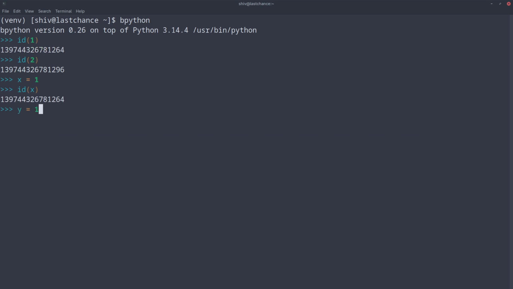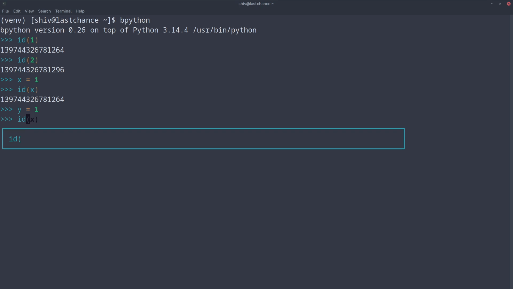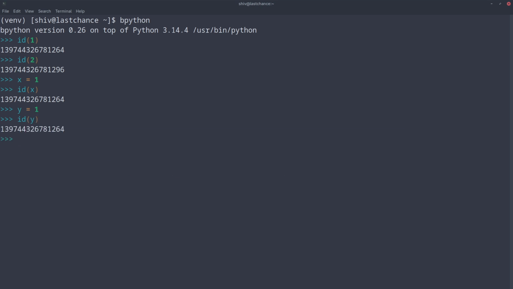Suppose you do y is equal to 1 and you do id(y), that will also give you the same address. That means any value which has the value of an integer type will go at these addresses. So I don't know the exact upper limit, but I believe for a lot of values, the address would be there.